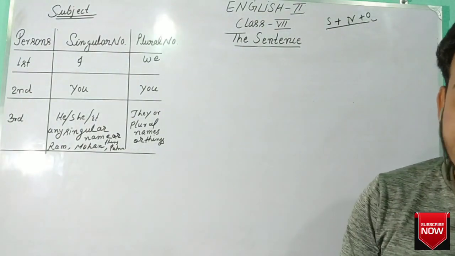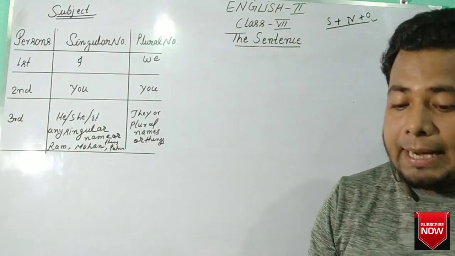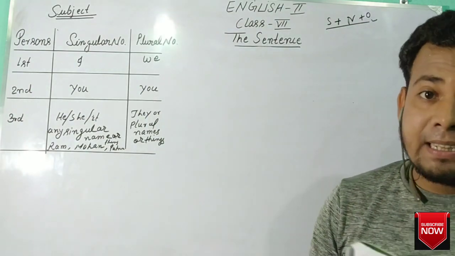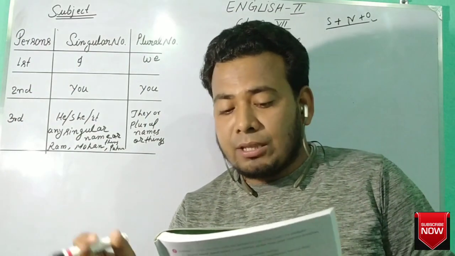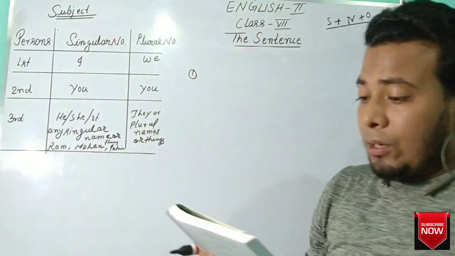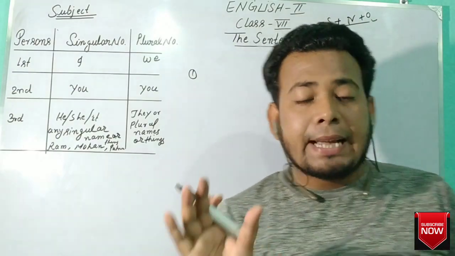Put a tick against the group of words which are sentences and a cross against those which are not. It means we have to classify which is a sentence and which is not a sentence. First, the whole school beautifully decorated.